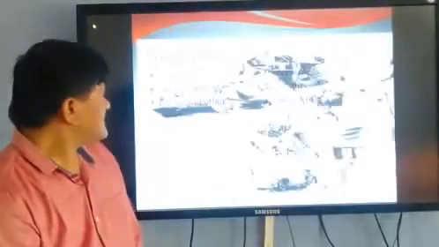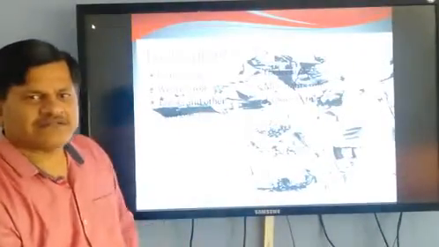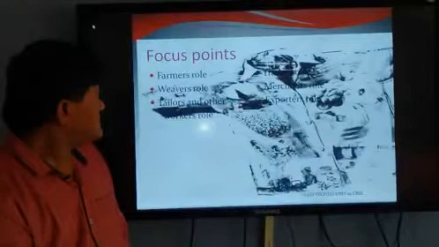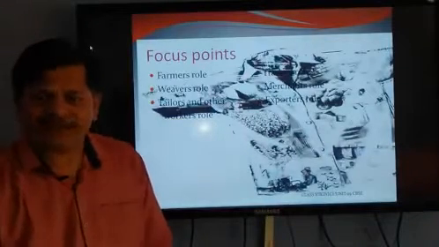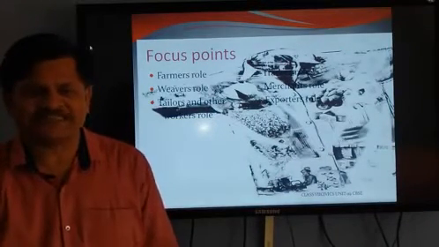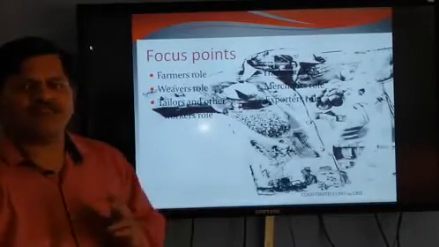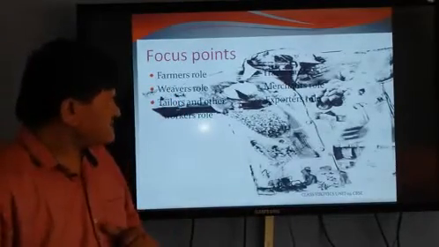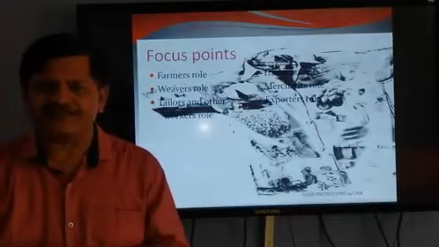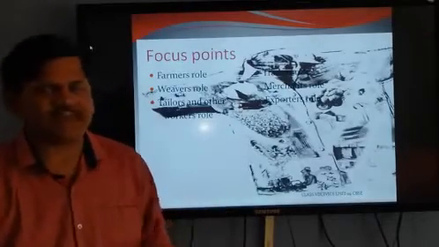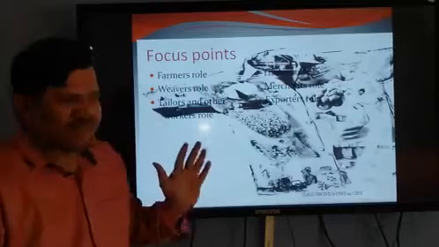Let's see. These are the main people engaged in this business. First one is the farmer. What is the farmer's role? We are checking that. What is the trader? We will also check. Then the weaver's role.